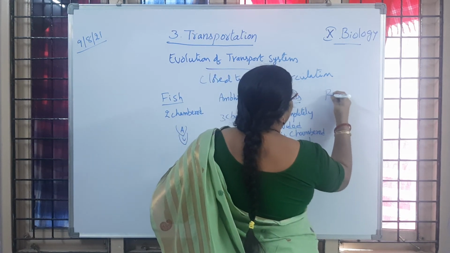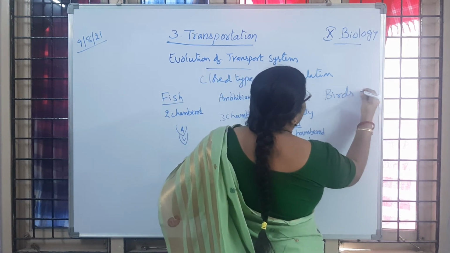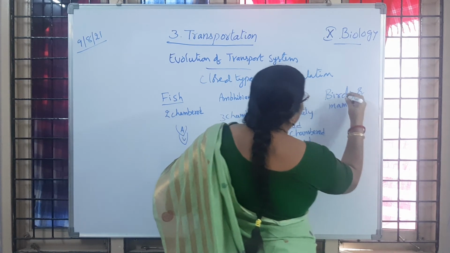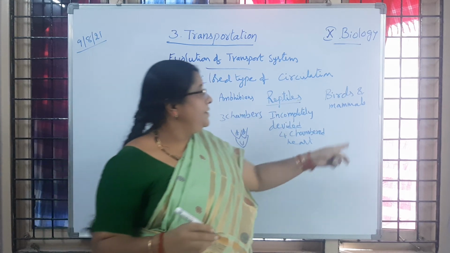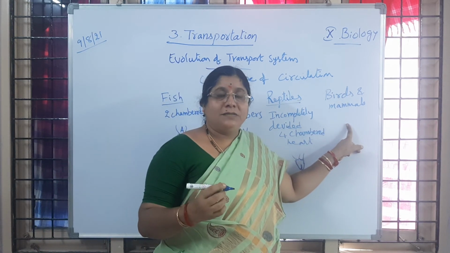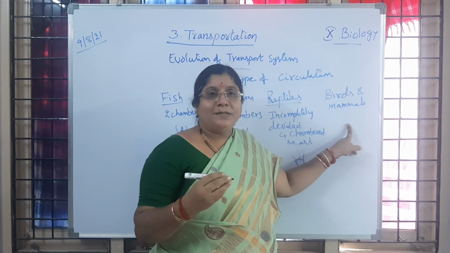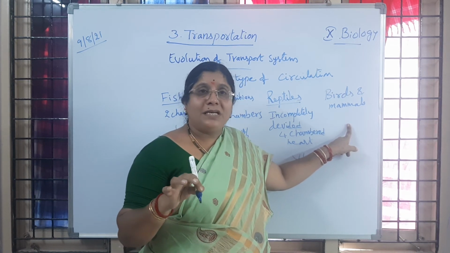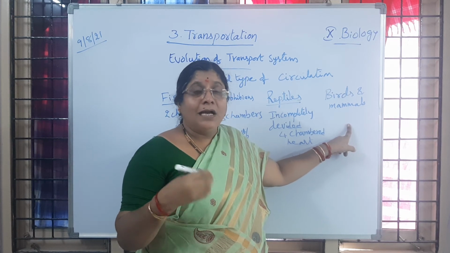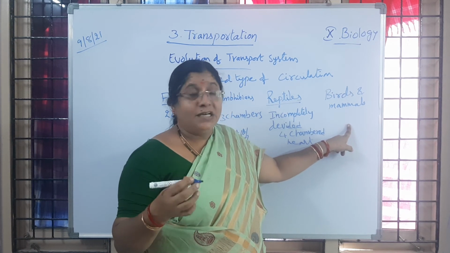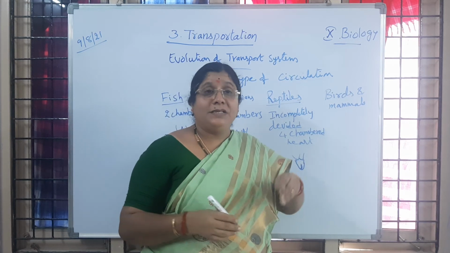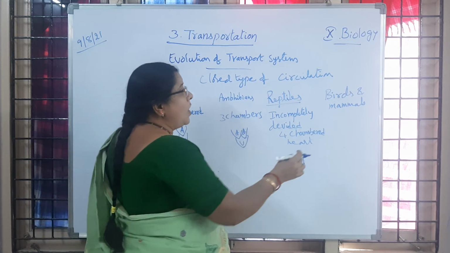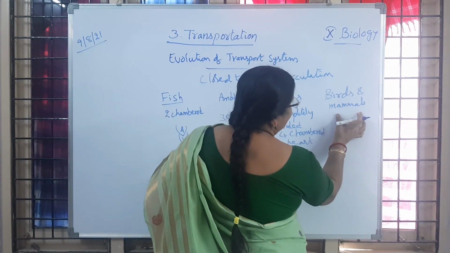Whereas in birds and mammals, all birds, is it clear to you? And mammals. Mammals means the organisms which feed their young ones with milk. Lion, tiger, cat, dog or cow, goat, deer, all these organisms including human beings, chimpanzees, gorillas, all which feed their young ones with milk, come under mammals.